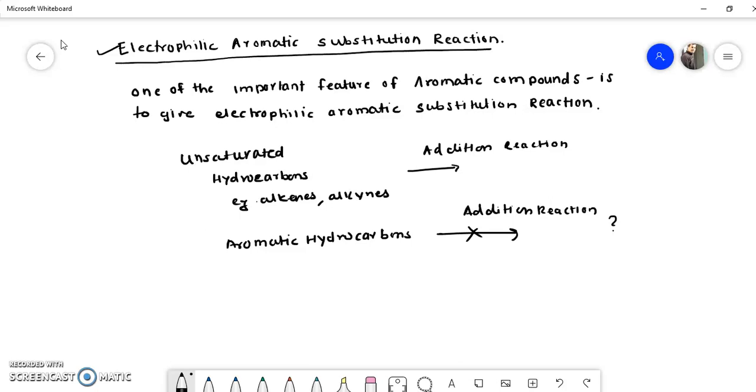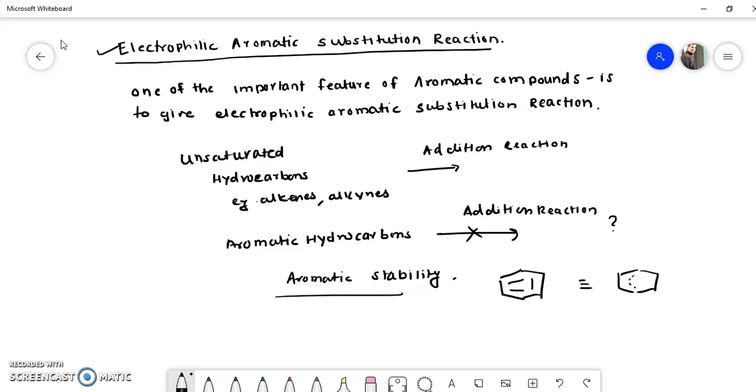The reason behind it is aromatic stability. Due to the stability of aromatic compounds, for example, if we consider benzene, then due to these three pi bonds, there is a ring current developed due to the circulation of pi electrons.